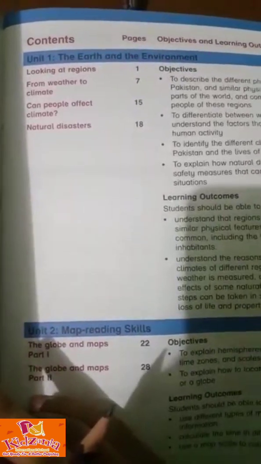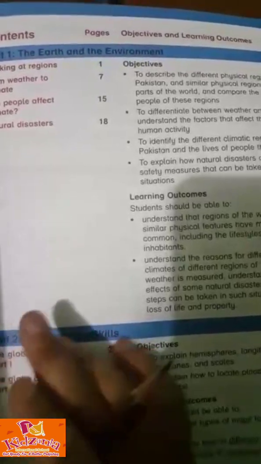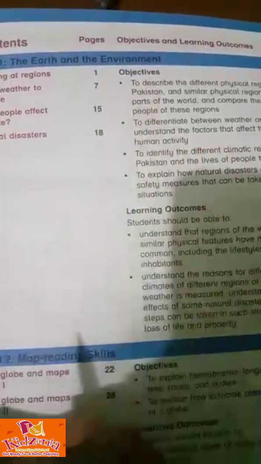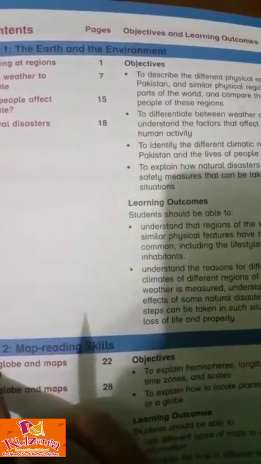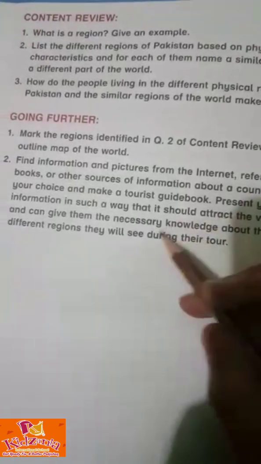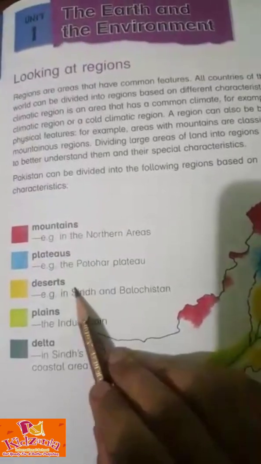Each book contains a table of contents mentioning the units to study. It also gives an overview of the objectives to be fulfilled by the various contents of the book. Content review and going further exercises are given at the end of each unit. Text and images strike the right balance.